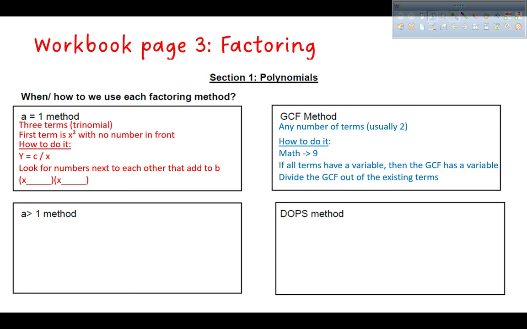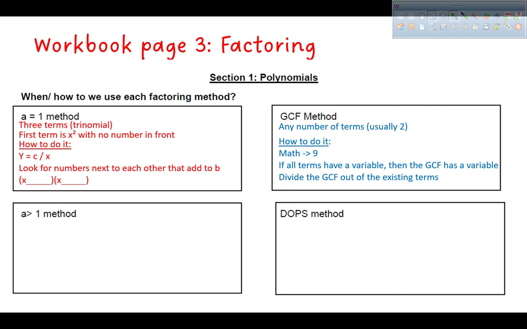We're going to start with the A is greater than 1 method. You already have the notes filled in for A equals 1 and GCF if you were in class yesterday. If you weren't in class yesterday, they're on Canvas, so you can get those notes on your own time.